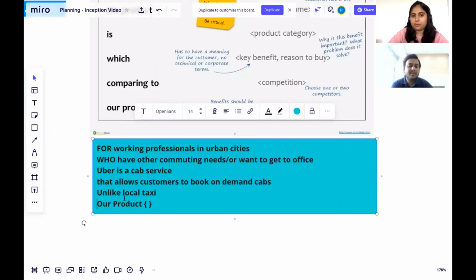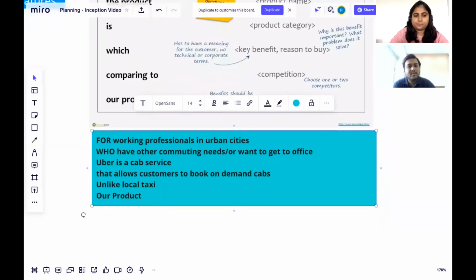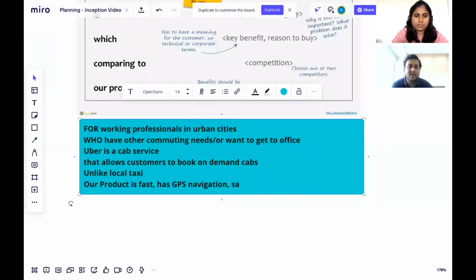what is it that you're doing differently for your customers? I would say our product is fast, has GPS navigation. Yes, GPS navigation. I think that also makes it very safe for people who are traveling alone or late, right? Should I just say it's safe? Yes. And it also has credit card payment options, and I'm just going to say online. That will cover a lot of other things like wallets or other types of cards.